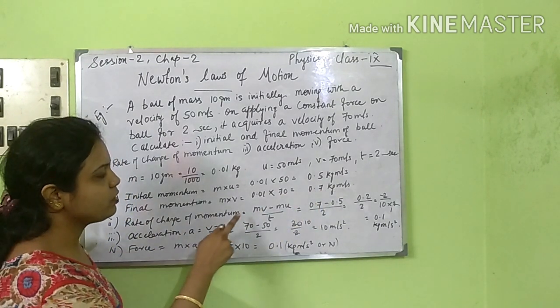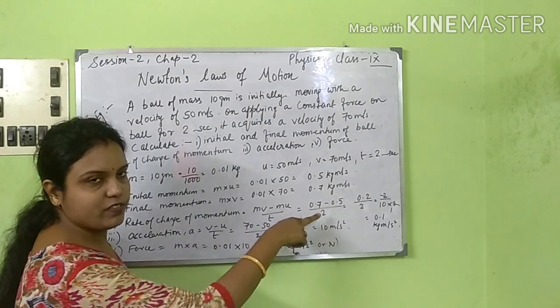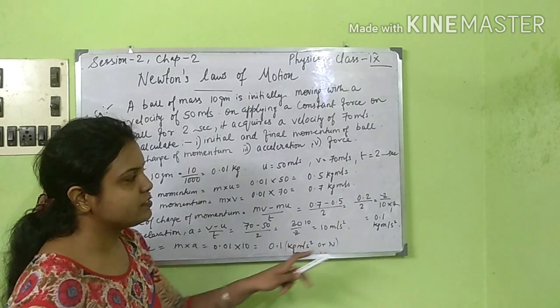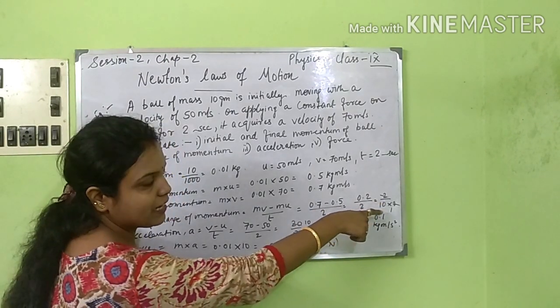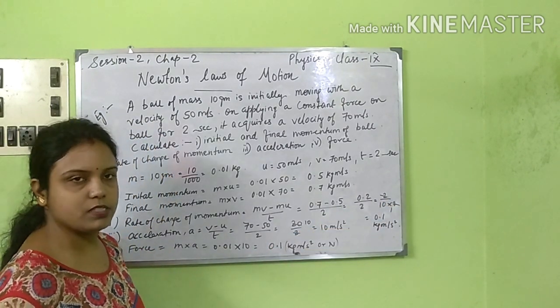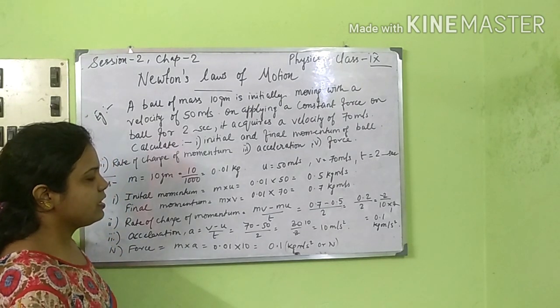Next, rate of change of momentum is (mv minus mu) by t. The value of t is 2, so 0.7 minus 0.5 by 2, you get 0.2 by 2, which gives 0.1 kg meter per second square. Next, coming to acceleration.